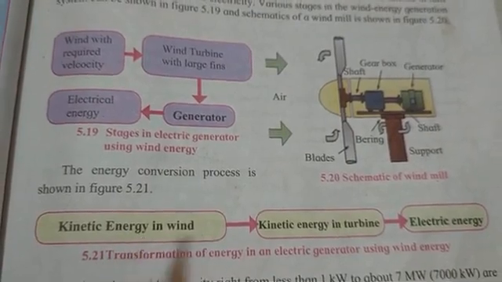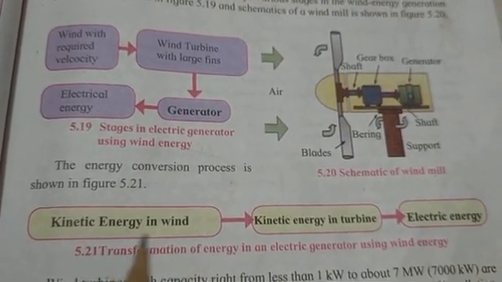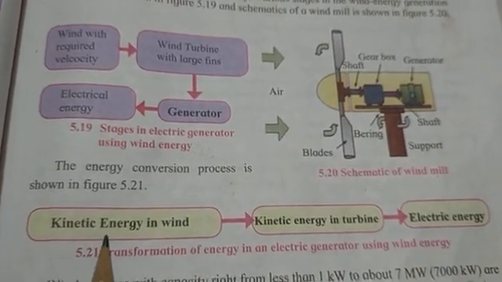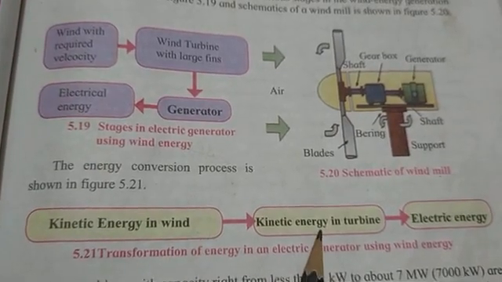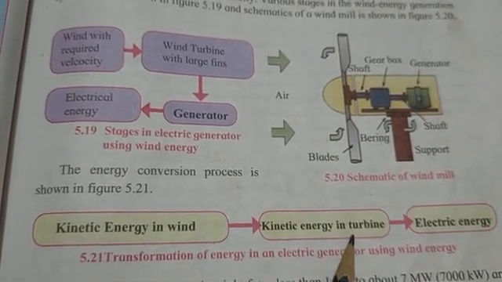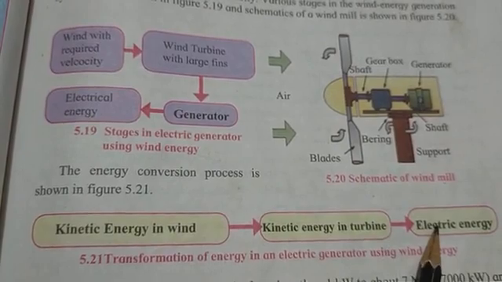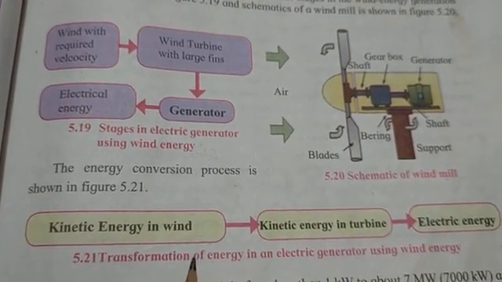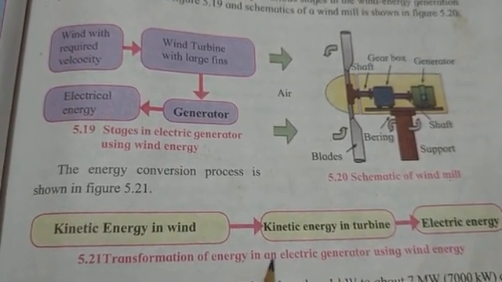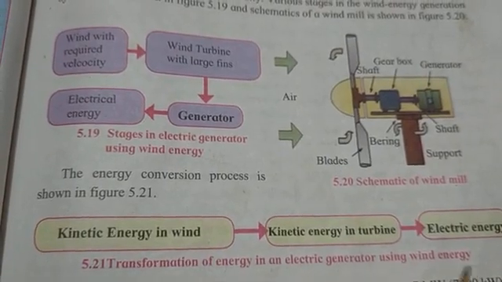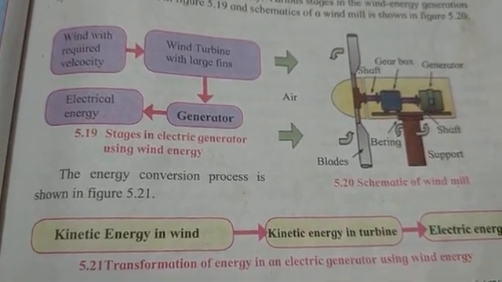The kinetic energy in wind. As you know, the kinetic energy is present in wind. So the kinetic energy present in wind is moving to the turbine, and then the turbine is generating electric energy. This is the transformation of energy in an electric generator using wind energy.